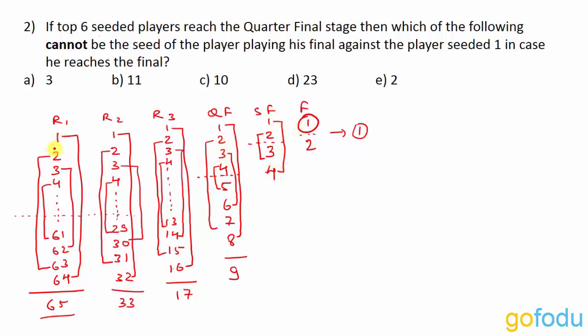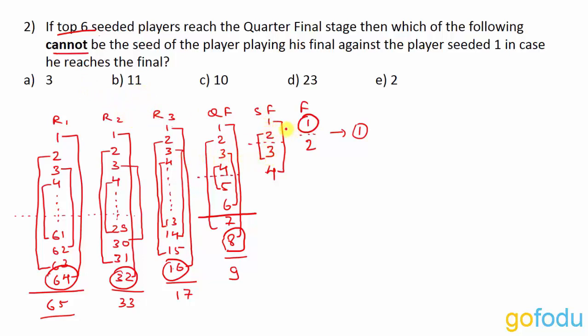Likewise, in all the rounds in which player 1 is playing against the respective players, like in quarterfinals, he is playing against 8. In round 3, he is playing against 16. In round 2, he is playing against 32, and 64 in round 1. So all these players will definitely get eliminated. Now, next what is given to us is that the top 6 seeded players reach the quarterfinal. Now again we have to go with the options. So the first option is 3. In semi-finals, 2 is playing with 3.